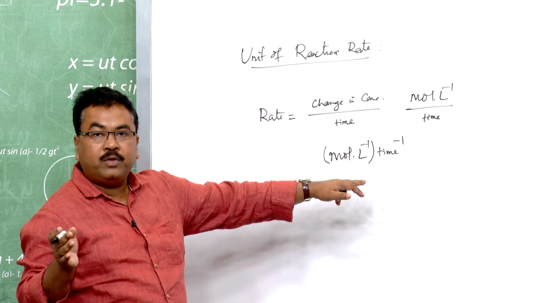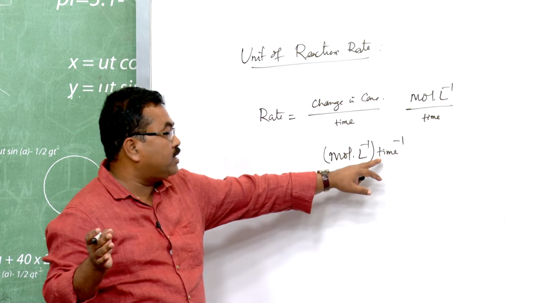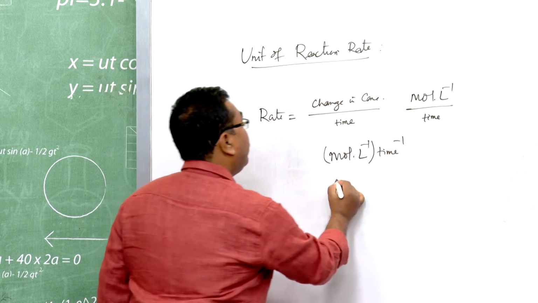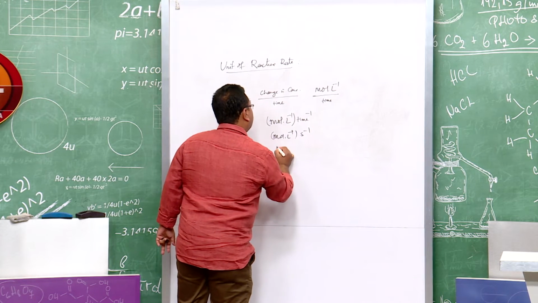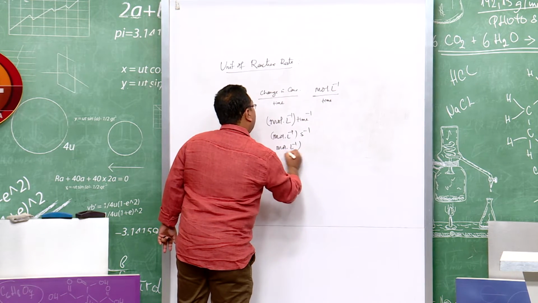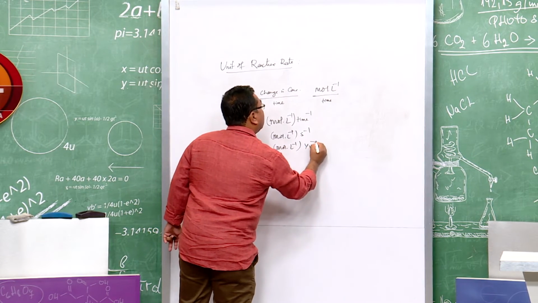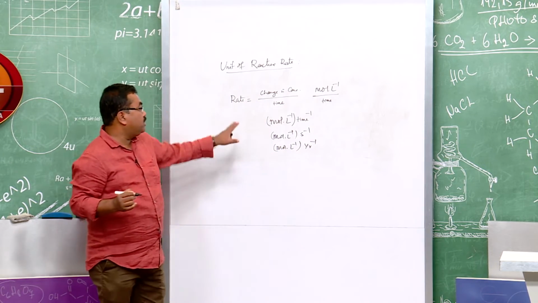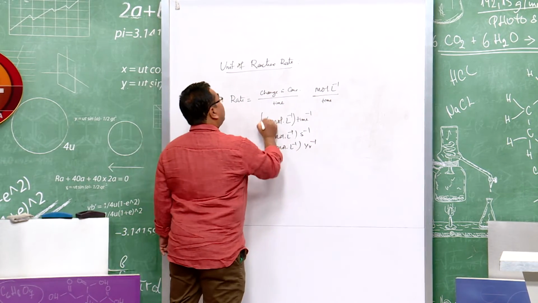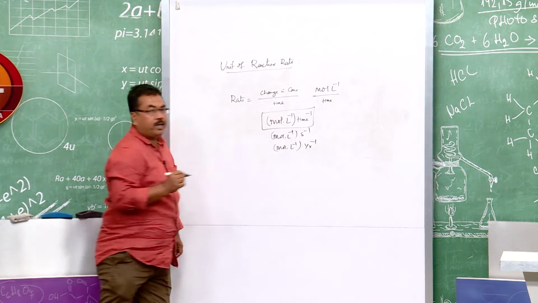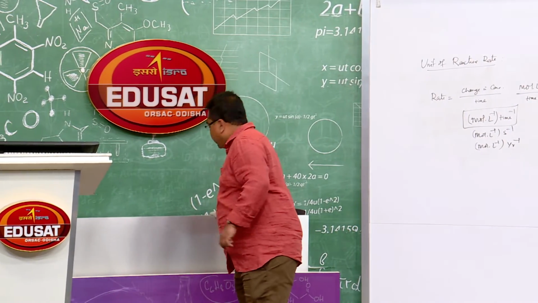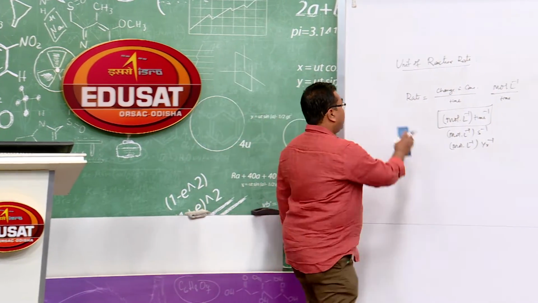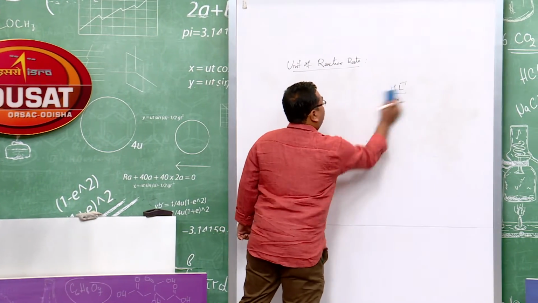Depending upon the speed of the reaction, if it is a very slow reaction, you can measure it in year inverse. For seconds, the unit will be mole liter inverse second inverse. This is the general unit of reaction rate.